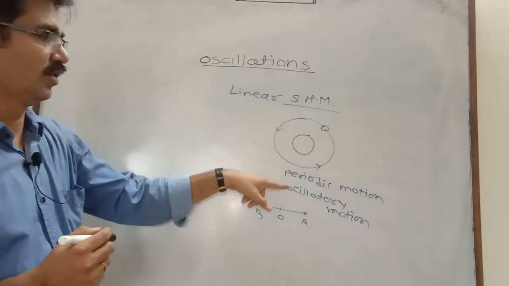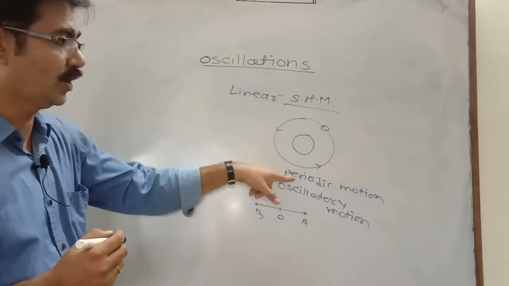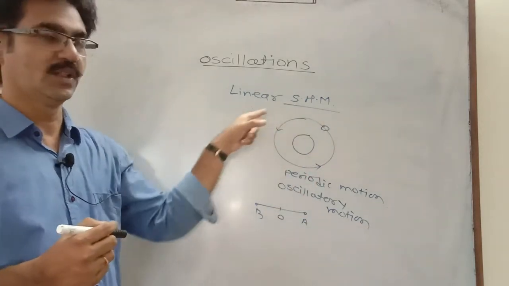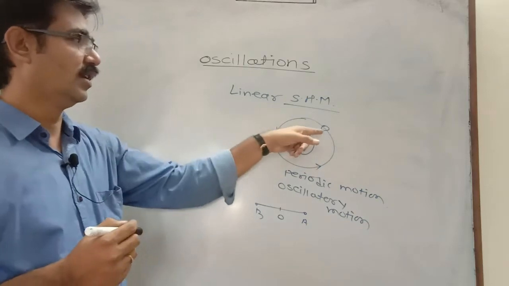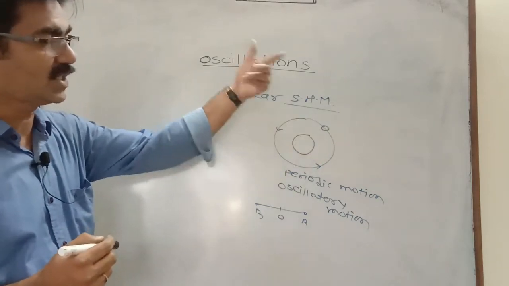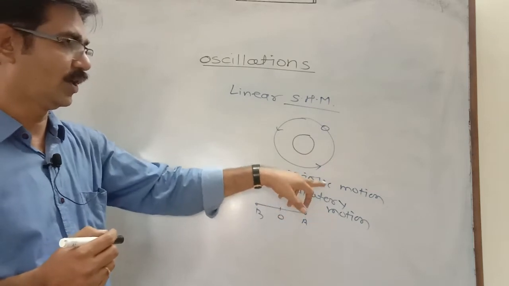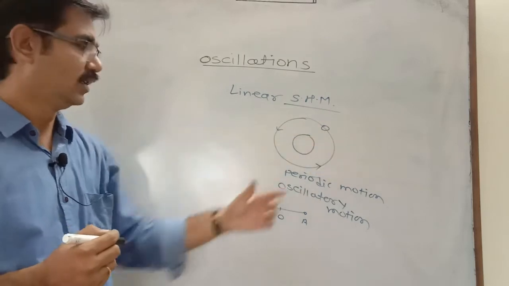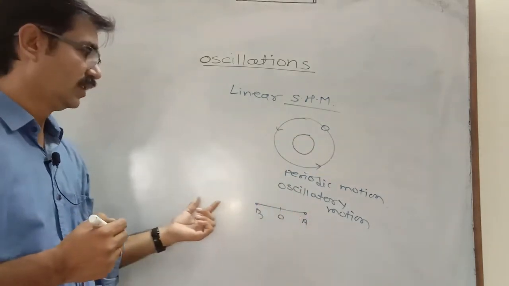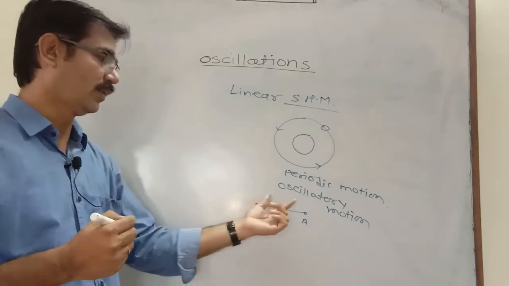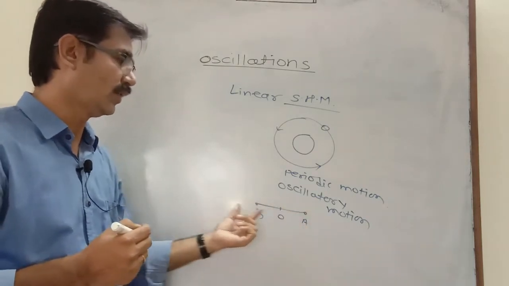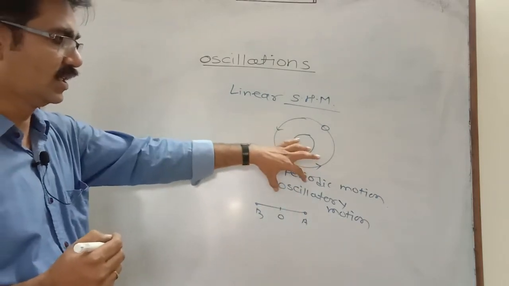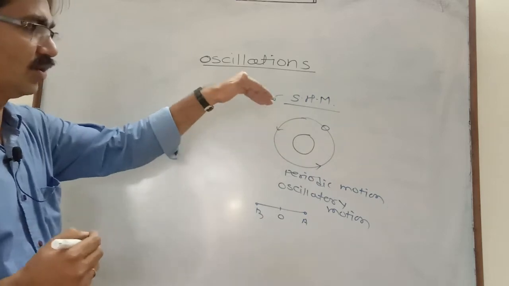Oscillatory motion is periodic motion, but every periodic motion is not oscillatory motion. A uniform circular motion or the motion of the earth around the sun is a periodic motion, but it is circular, not oscillatory. Therefore, every periodic motion is not oscillatory, but oscillatory motion is periodic. The motion of the particle in which it performs to and fro motion along the same line is called simple harmonic motion, or oscillatory motion, or also vibratory motion.